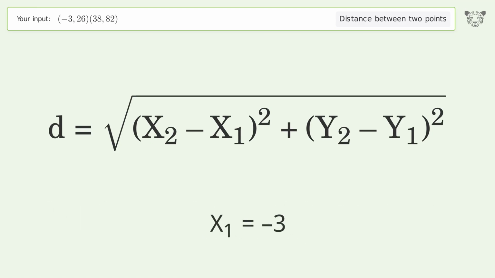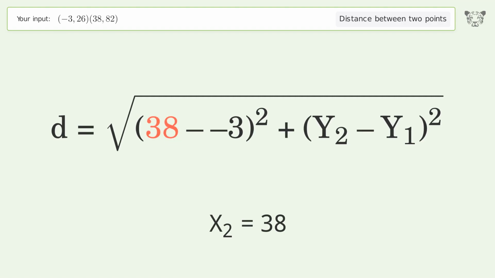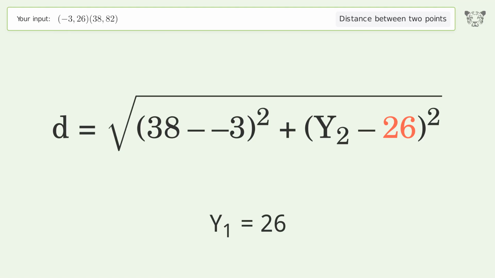x1 equals -3. x2 equals 38. y1 equals 26. y2 equals 82.